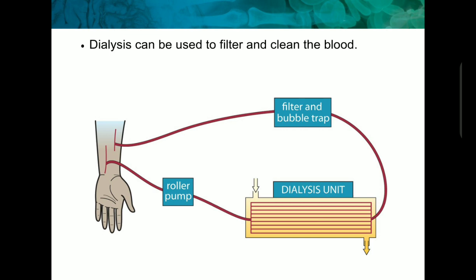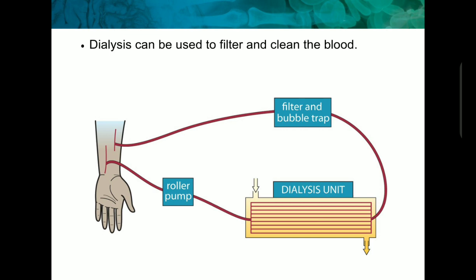Dialysis is basically an artificial method of cleaning the blood. Pipes are connected with the blood vessels, then roller pumps are there, and there is one dialysis unit in which capillaries are formed artificially.